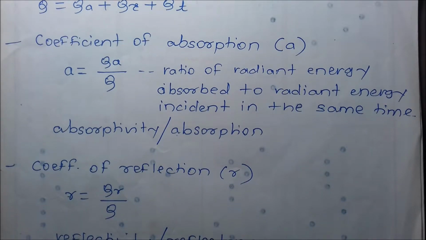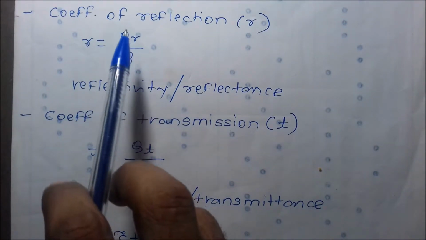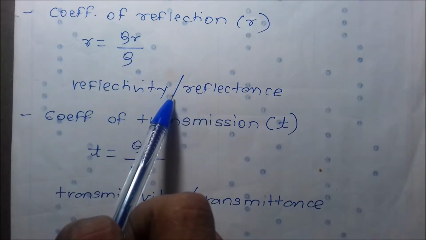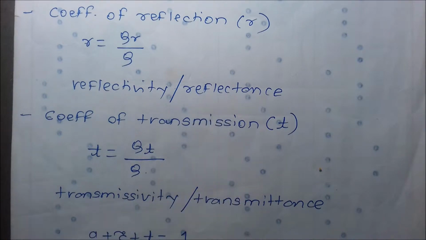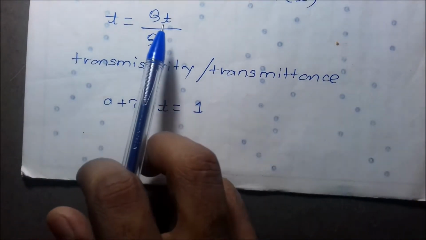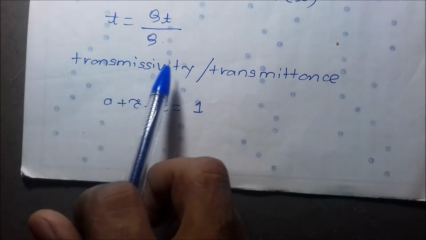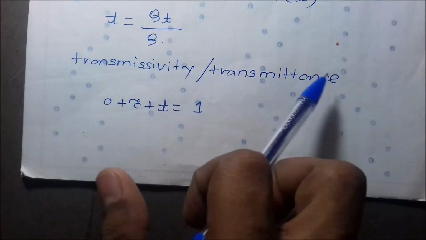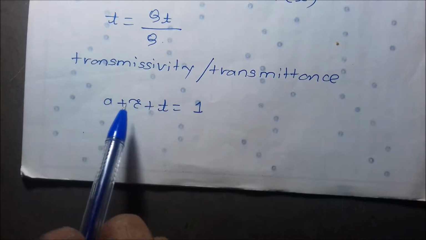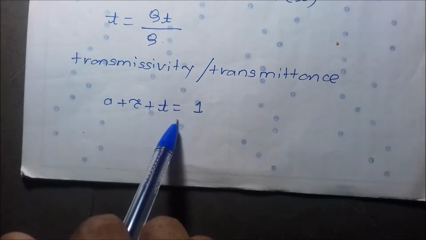Then coefficient of reflection. It is the reflected energy upon incident energy. It is also called reflectivity or coefficient of reflectance. Coefficient of transmission is the energy transmitted upon energy incident. It is called transmittivity or coefficient of transmittance. Coefficient of absorption plus coefficient of reflection plus coefficient of transmission is equal to 1.